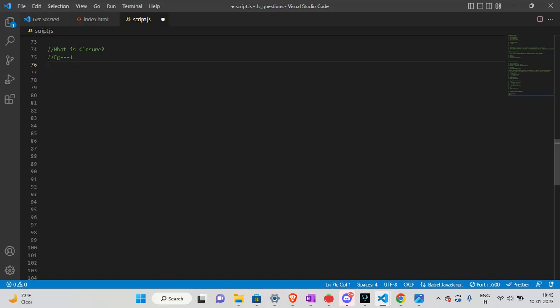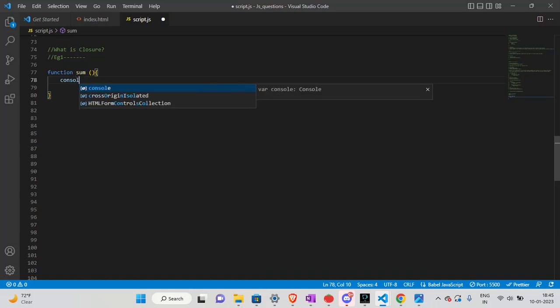Suppose we have some function with the name sum. Here we are just writing console.log, and let me print hello world. I don't know why we write hello world, but this is a basic syntax. Let me write something with a.